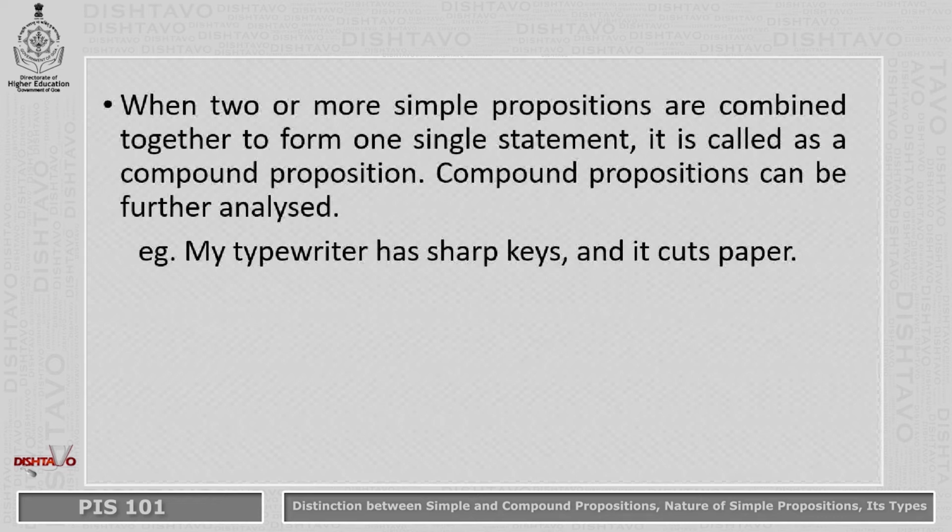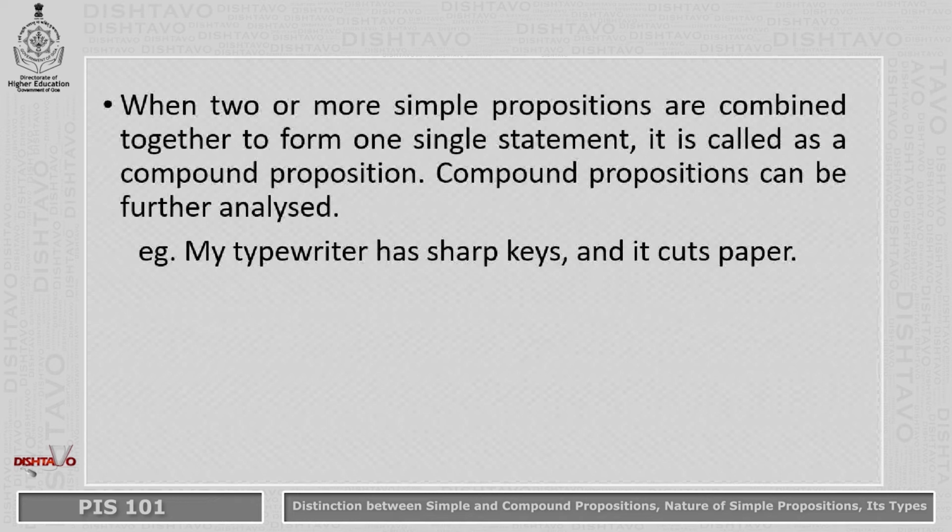My typewriter has sharp keys and it cuts paper. If you look at this particular example, we see that there are two statements or two propositions. The first one is, my typewriter has sharp keys. That is one statement or one proposition. And the other proposition, it cuts paper. So we take these two propositions and join them together to form one single statement. And when we do so, it is called a compound proposition.